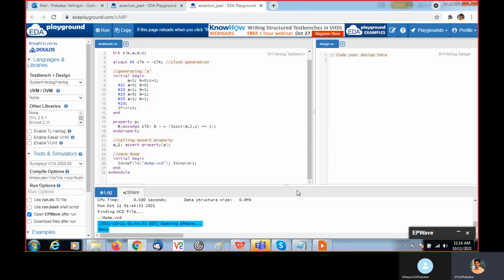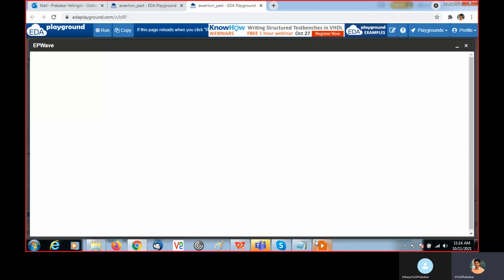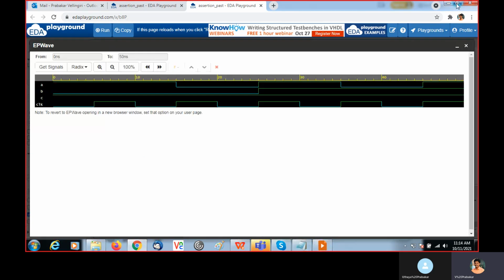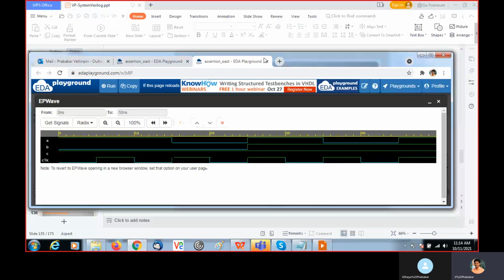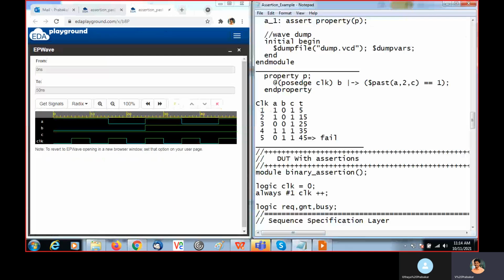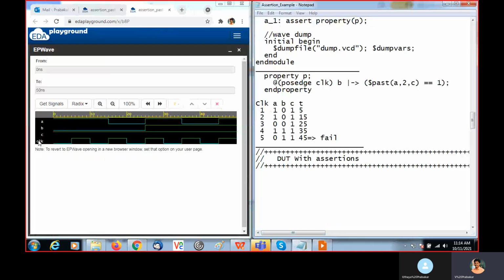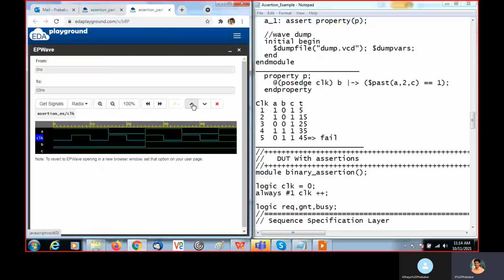Now, with the help of the waveform, I will just note down the values. This is the values. Clock at first passage of clock: A value is 1, B value is 0, C value is 1 at 5 nanoseconds. Then at the time of 15, A value is 1.